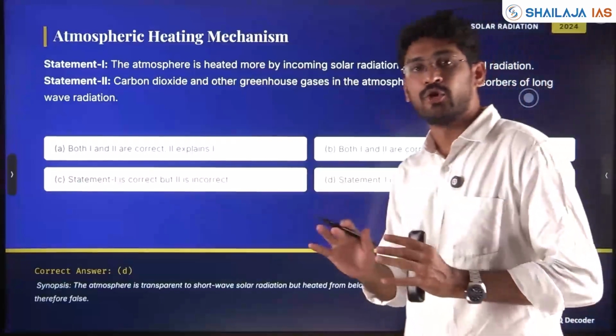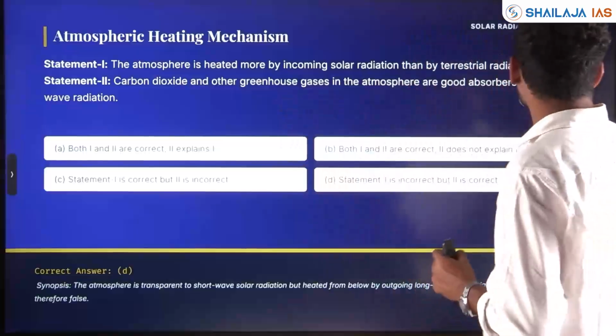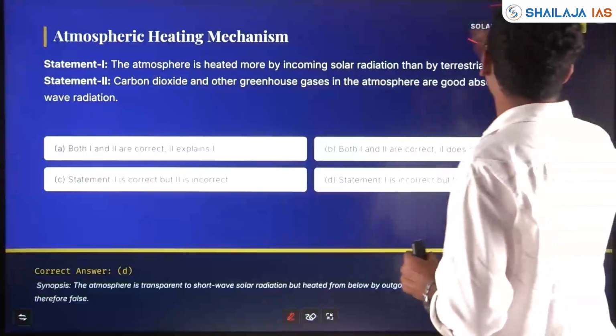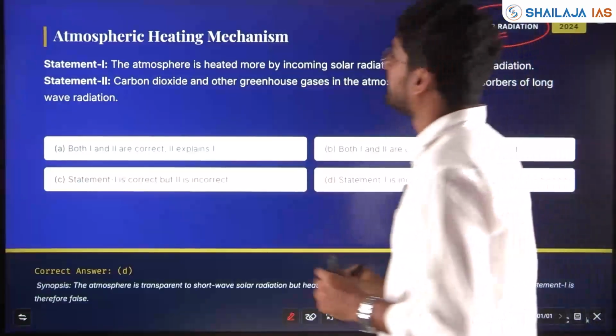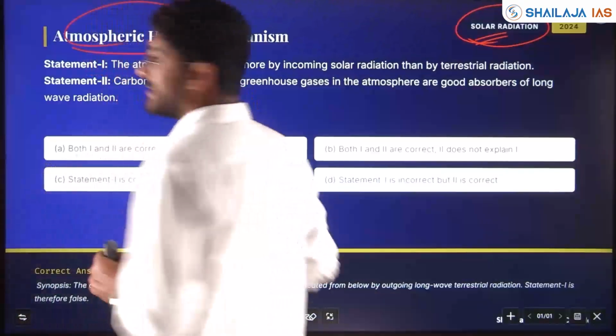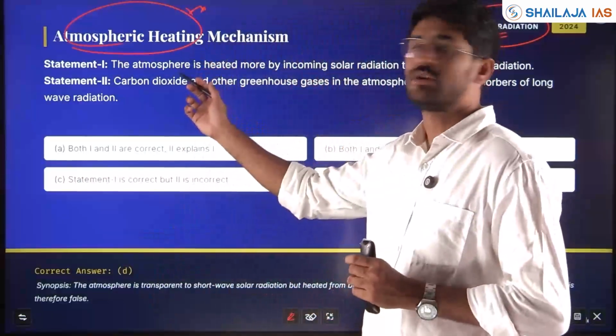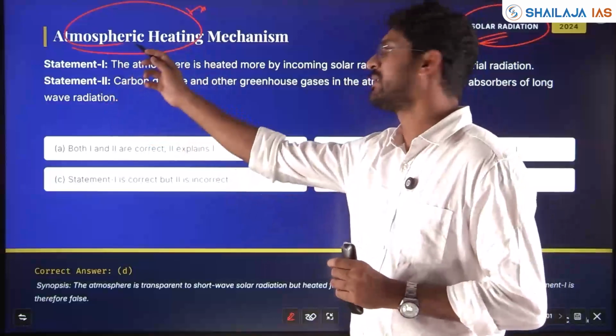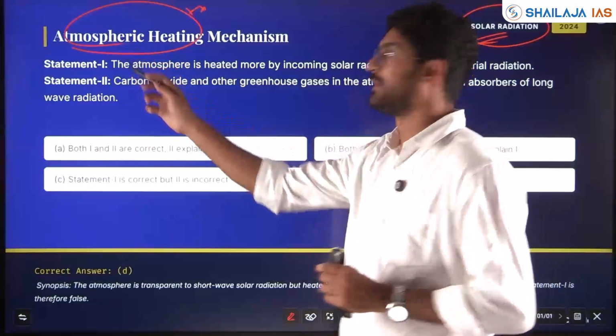Next, we'll quickly go through the important things from 2024 with respect to again solar radiation, heat budget, atmospheric heating and its mechanism. Question has been asked again. See, last year also, this year also, out of 5 questions, 1 question came with respect to atmospheric heating.